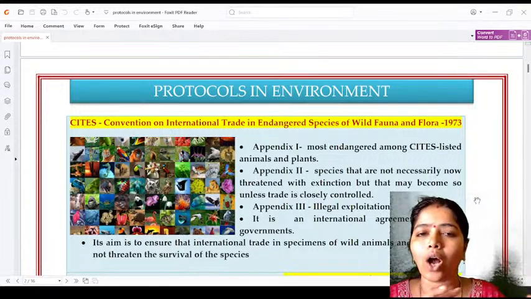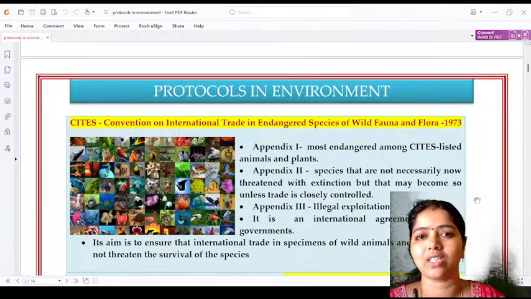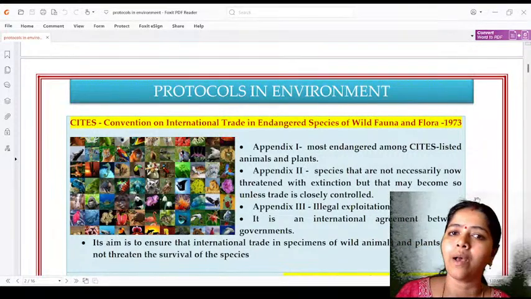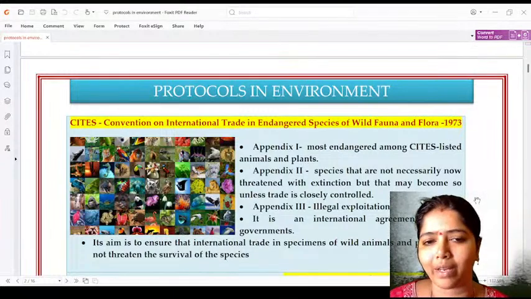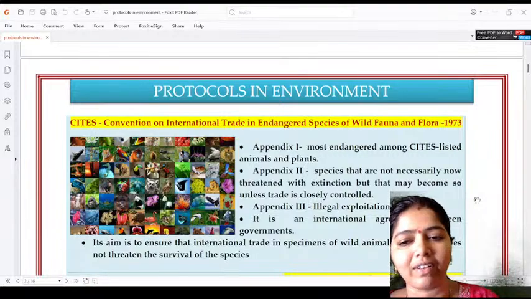All the plants and species, right? Trading of these endangered species, they may become extinct in the world if they are not preserved properly. So those things have to be preserved, in the year 1973.